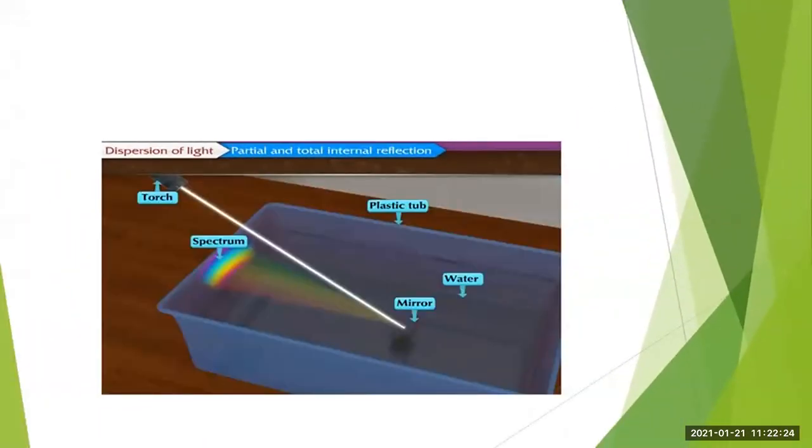Now you can also obtain the spectrum even at home. You will require a plastic tub, a mirror, water, and a torch. Try this activity at home, and you will see that the spectrum will be obtained as shown here.